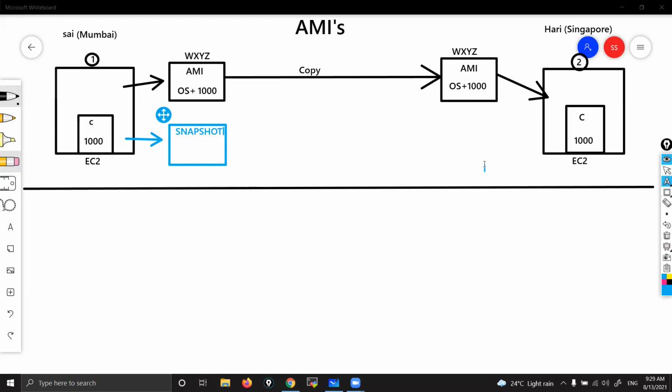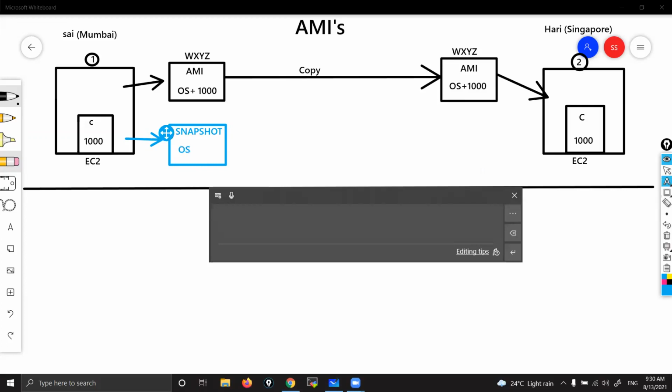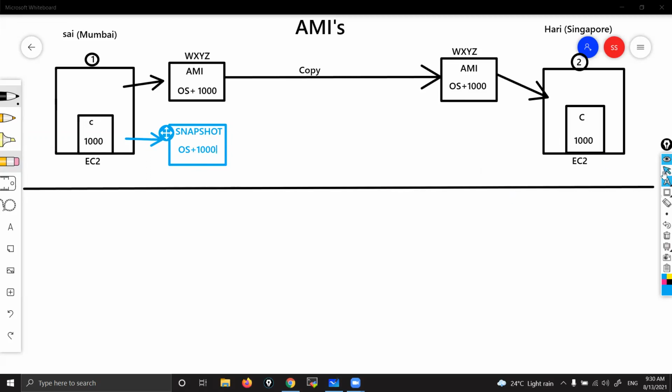One snapshot will be created automatically at the backend. That snapshot also contains OS plus 1,000 softwares. And from that snapshot, the AMI gets created. This is what actually happens at the backend.